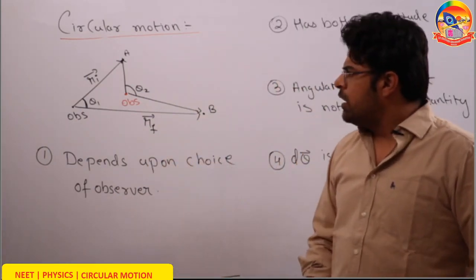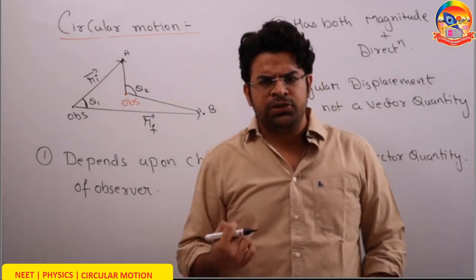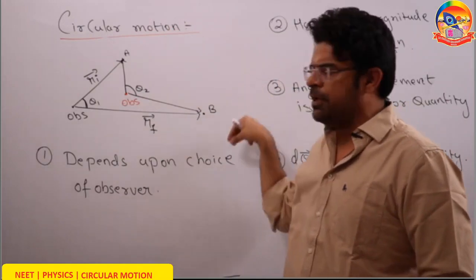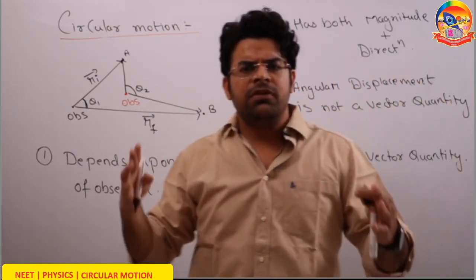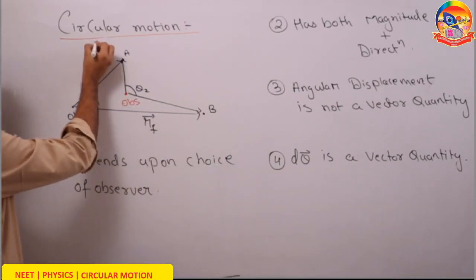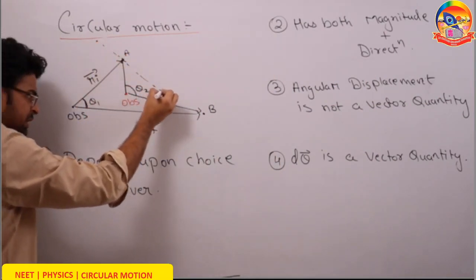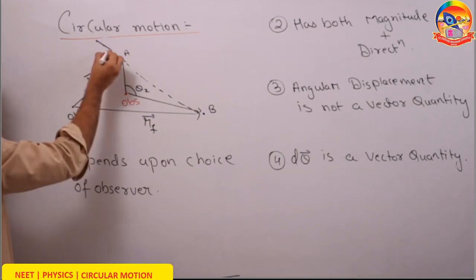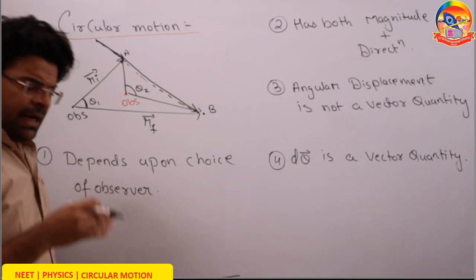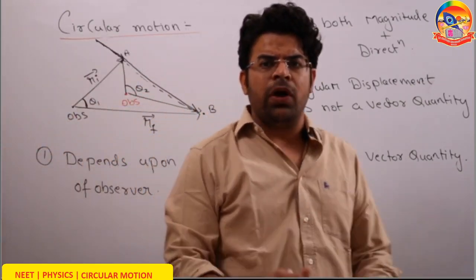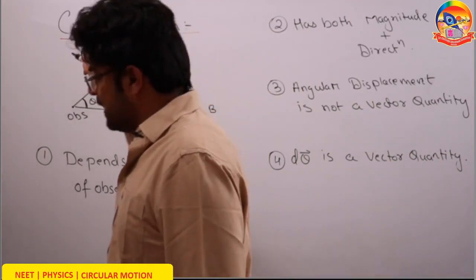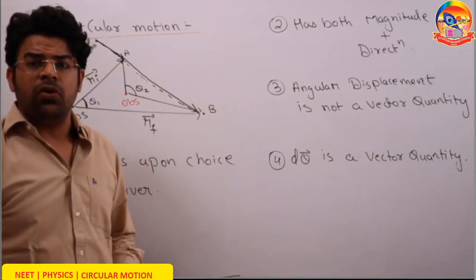Can there be any position of the observer for which, when the particle goes from A to B, the observer does not observe any angular displacement at all? Yes. If the observer is somewhere on the line joining these two positions A and B, then the initial position vector as well as the final position vector will be parallel vectors. And since they are parallel vectors, there is no angle between them. So if the observer stands here, then as seen by this observer, there will be no angular displacement.